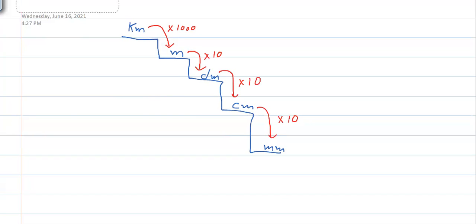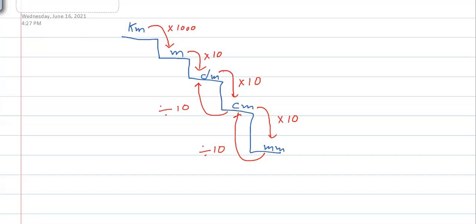To do the opposite, to change from millimeter to centimeter, you need to divide by 10. From centimeter to decimeter, again divide by 10. Coming from centimeter to millimeter you multiply with 10, but from millimeter to centimeter you do the opposite and divide by 10.